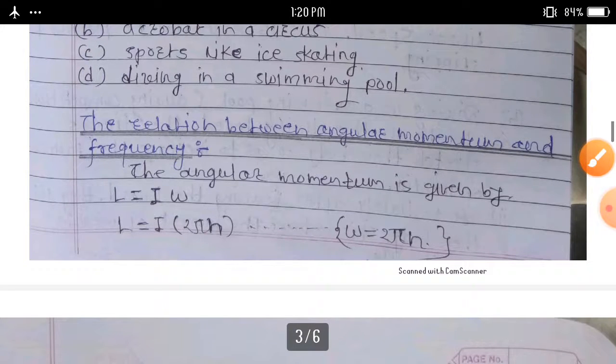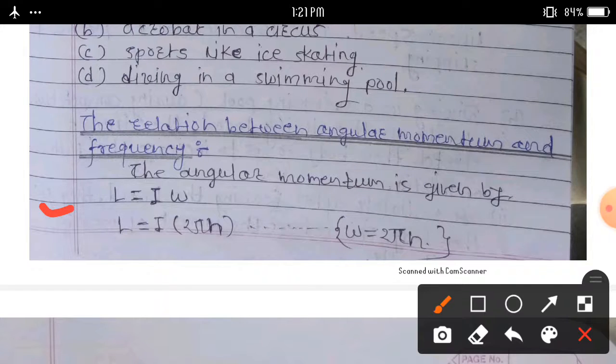Then we can discuss the next topic, the relation between angular momentum and frequency. The angular momentum is given by L is equal to I omega, but we can write L is equal to I into 2 pi n, because omega is equal to 2 pi n.